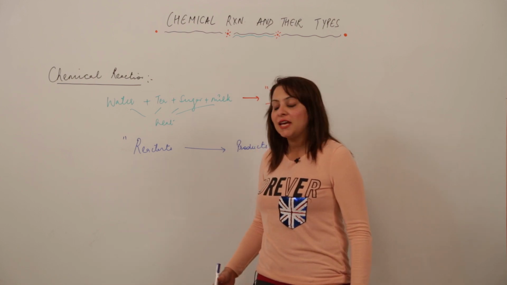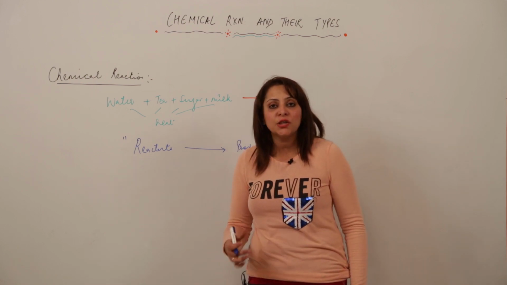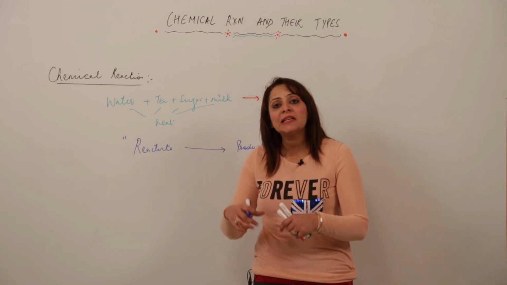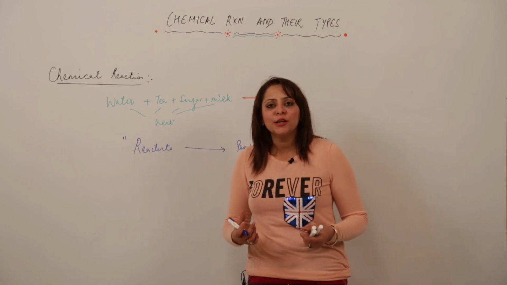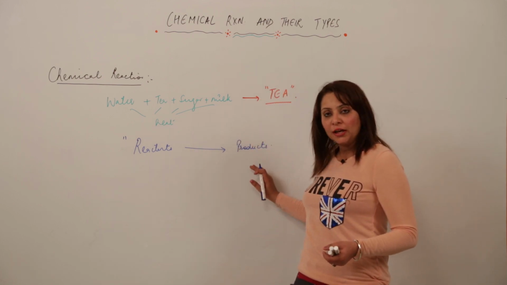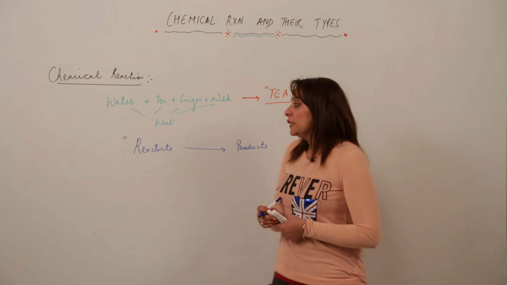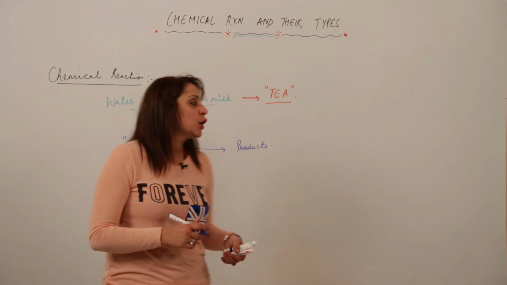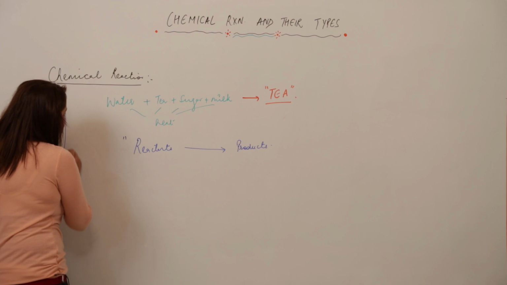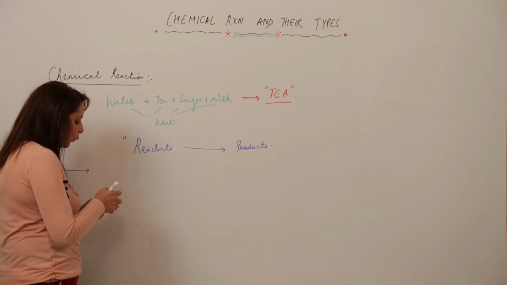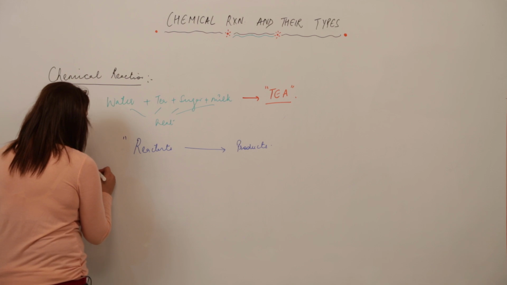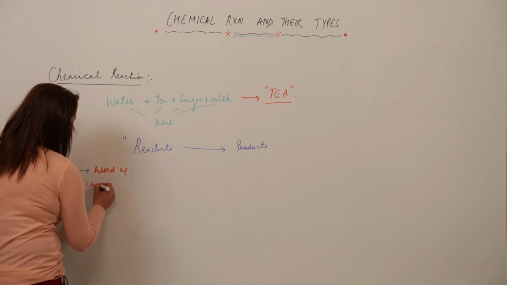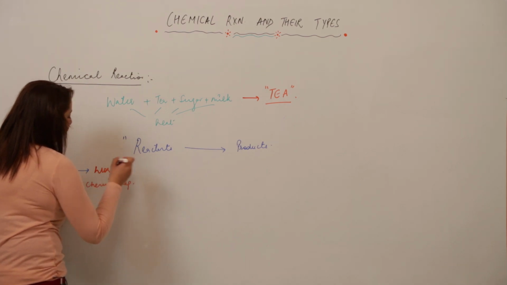A chemical reaction is a process in which the reactants undergo a change. They may rearrange, or combine, or add, or undergo any kind of change, giving rise to the products. Now the question comes, how is a chemical reaction represented? There are two methods to represent a chemical reaction: one is the word equation method, and the other is the chemical equation method.